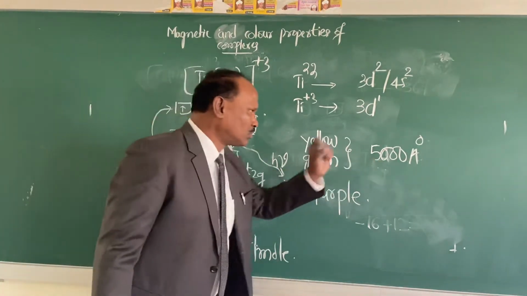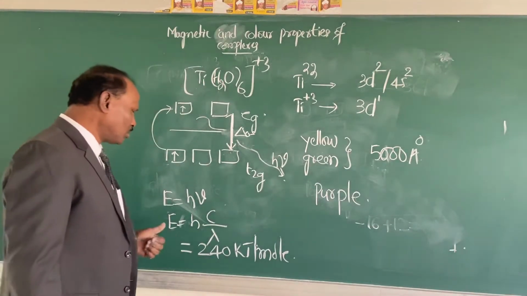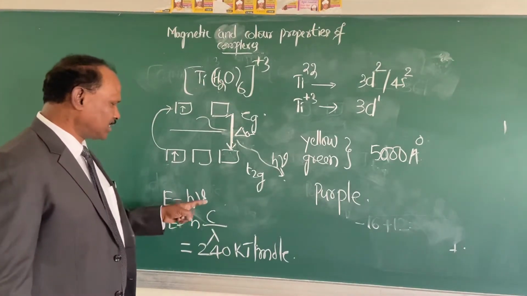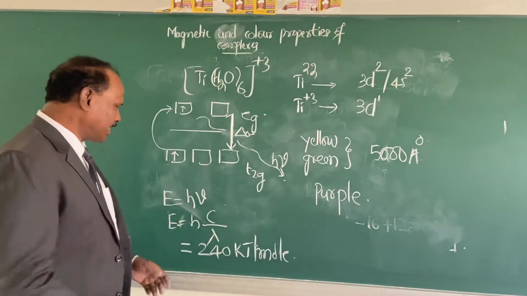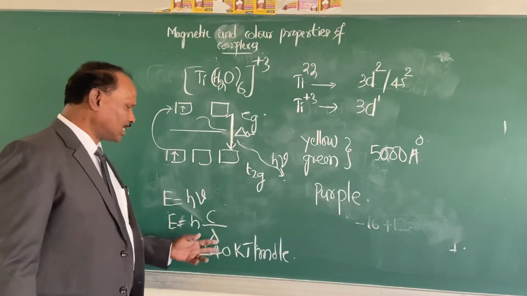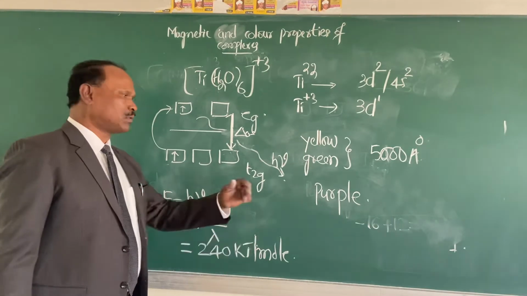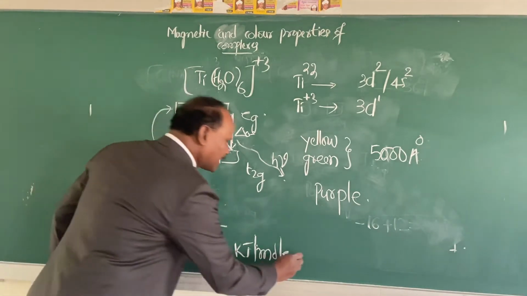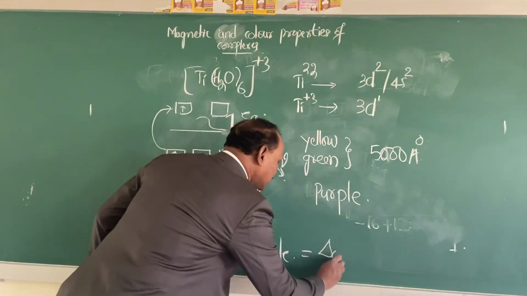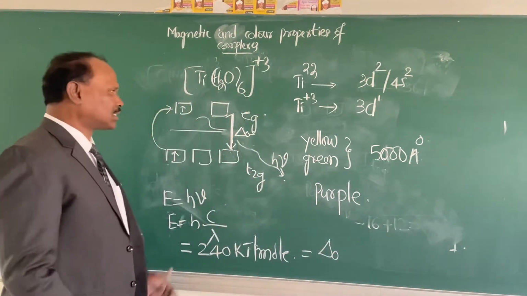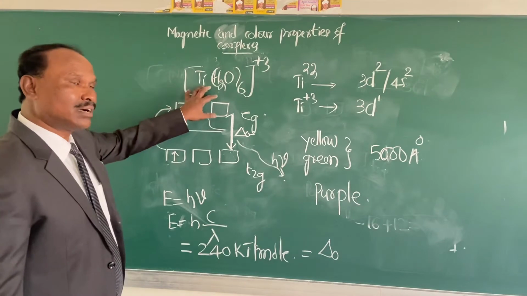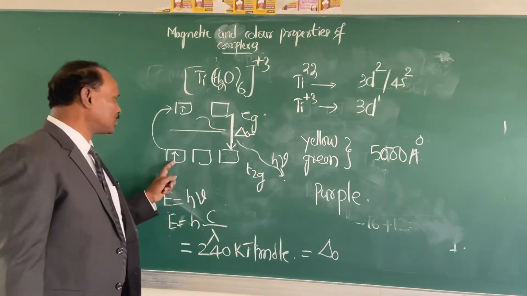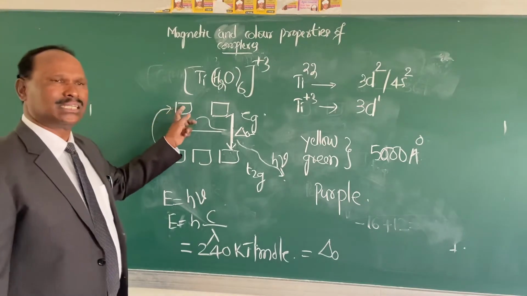When I substitute the value 5000 Angstrom units and the value of h and c, which are constants, we get the value of 240 kilojoules per mole. And this energy is equal to the crystal field stabilization energy of this octahedral complex. That's why this electron is getting promoted to the higher energy level.